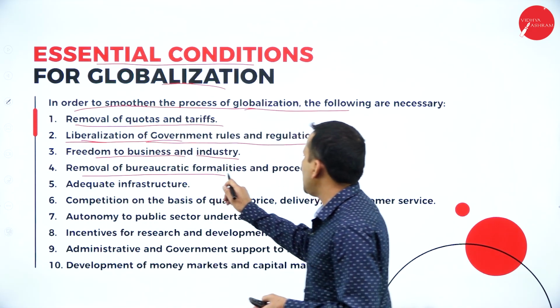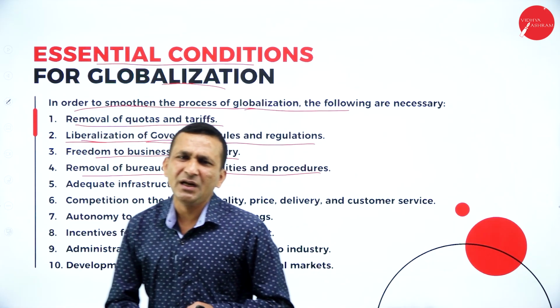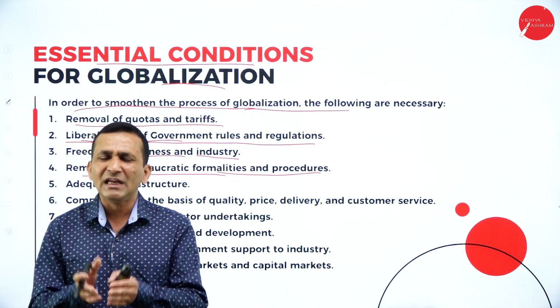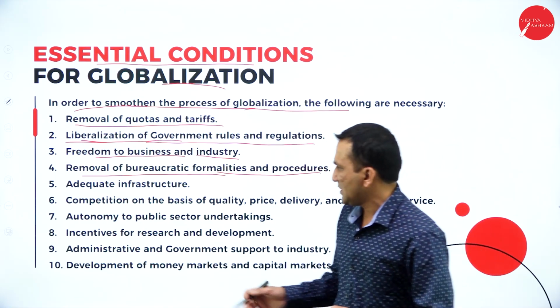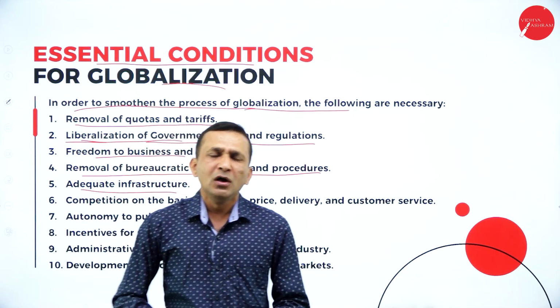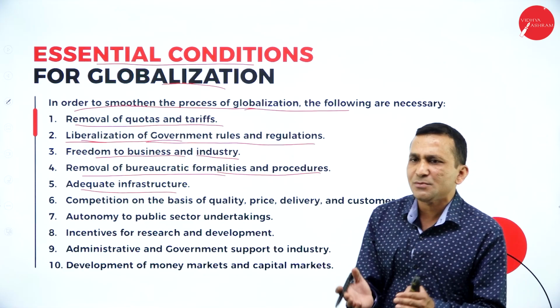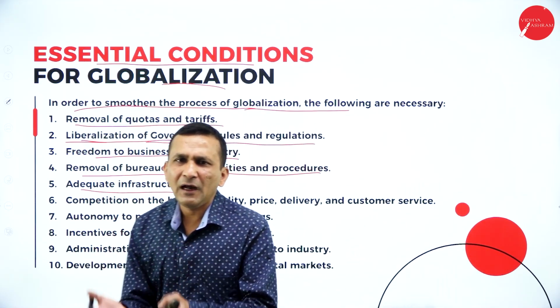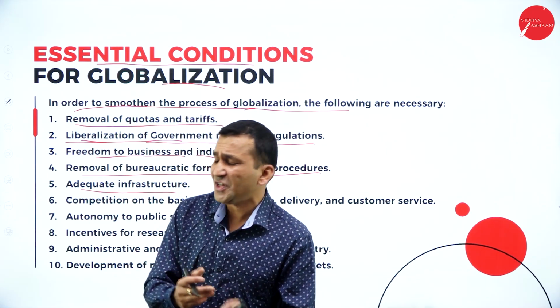Removal of bureaucratic formalities and procedure. We are just giving the demographic approach. Any industry or businessman needs this so that they can operate their business, and adequate infrastructure. Of course, whenever we go for international trade, we need infrastructure such as roads, transportation, and railways, and a lot of services we are expecting and sharing.